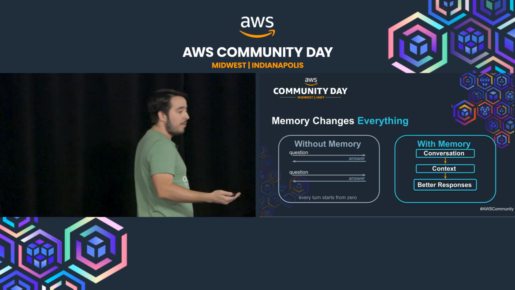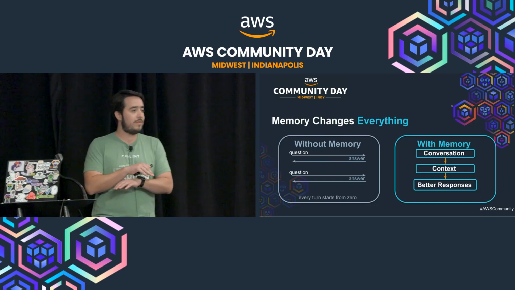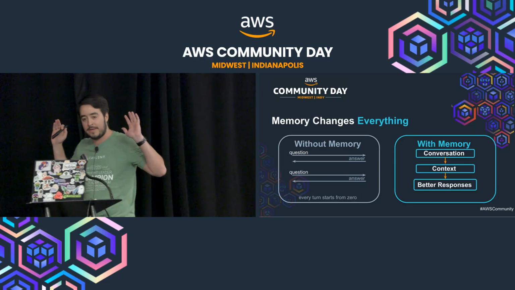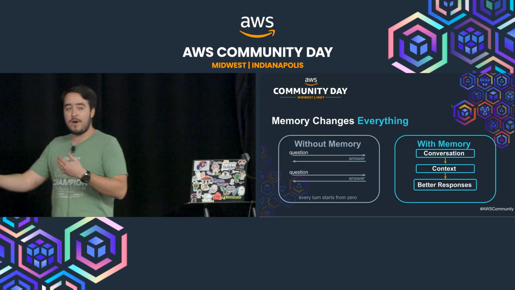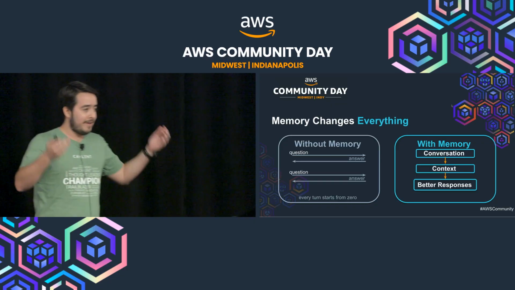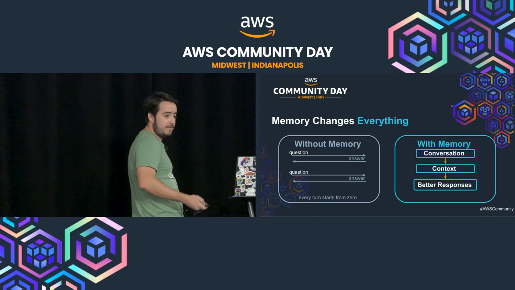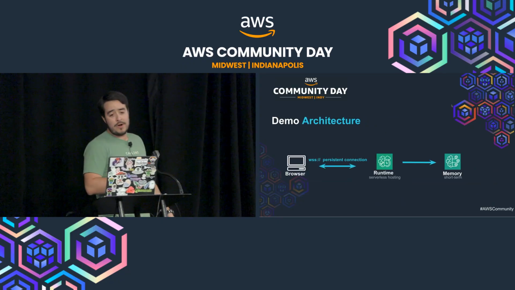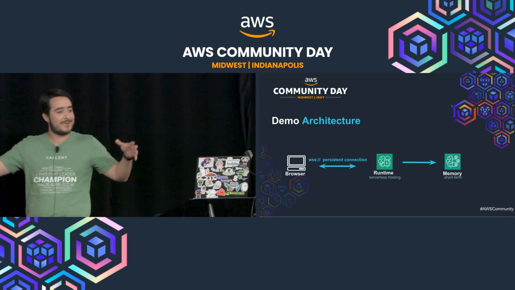So without memory, you're basically starting a brand new request from scratch with zero context about what happened each time you ask a question. With memory, it's more of a conversation. It has the context of what happened, so you can get better responses if you have follow-up questions. So how do we add that? Well, not yet. This is how our architecture is growing.